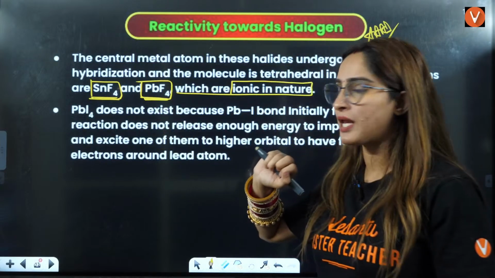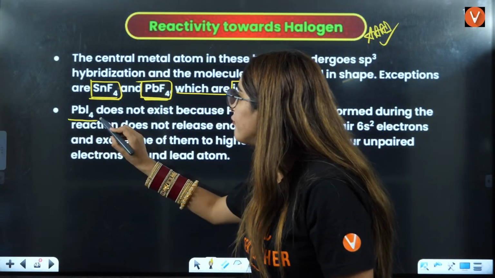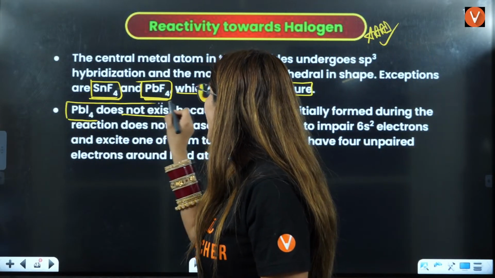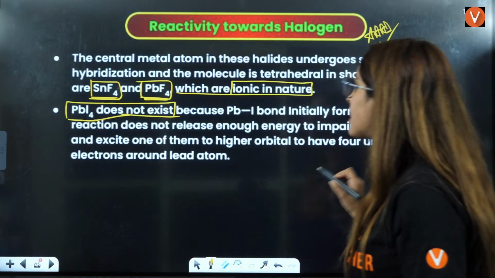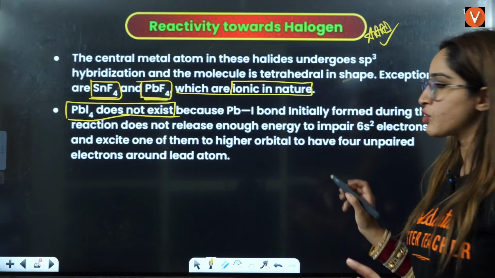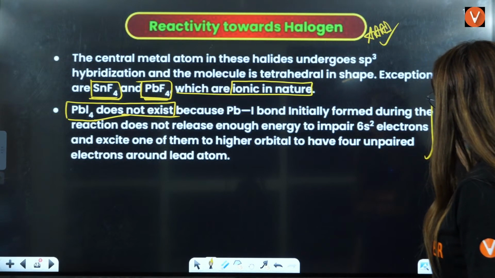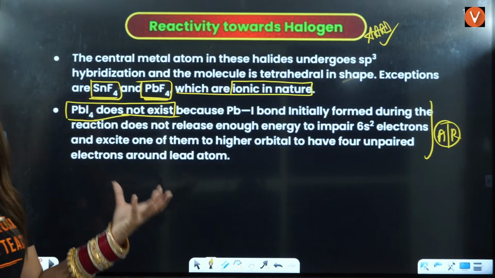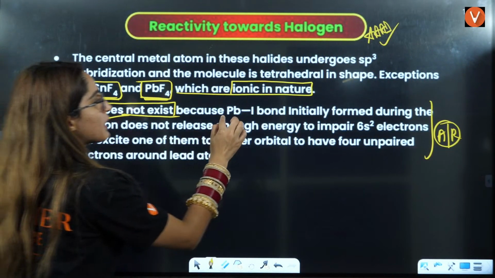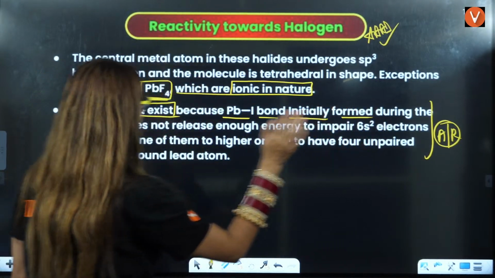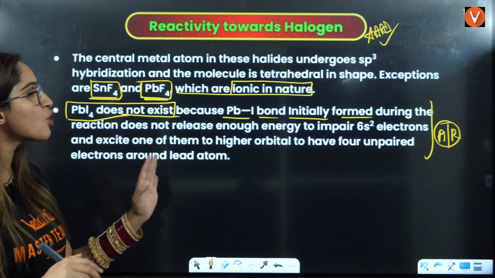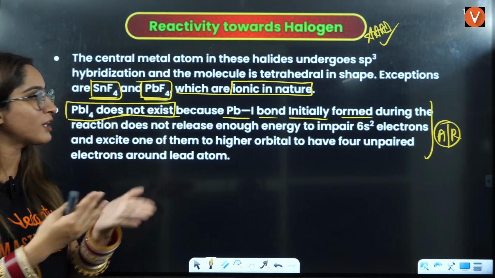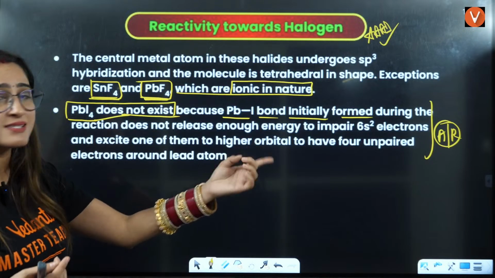Next, this point is very important, that PbI4 does not exist, right? What are we saying? PbI4 does not exist because of the Pb-I bond. So this can be your assertion-reasoning question that they can ask you directly: why does PbI4 not exist? Because the Pb-I bond initially formed during the reaction does not release enough energy to unpair the 6s2 electrons.